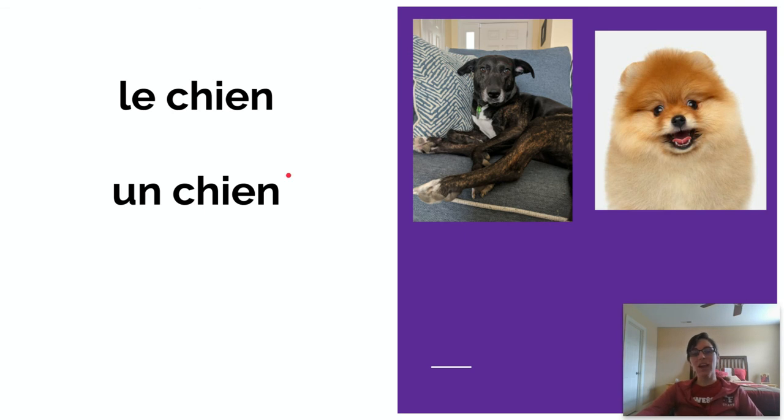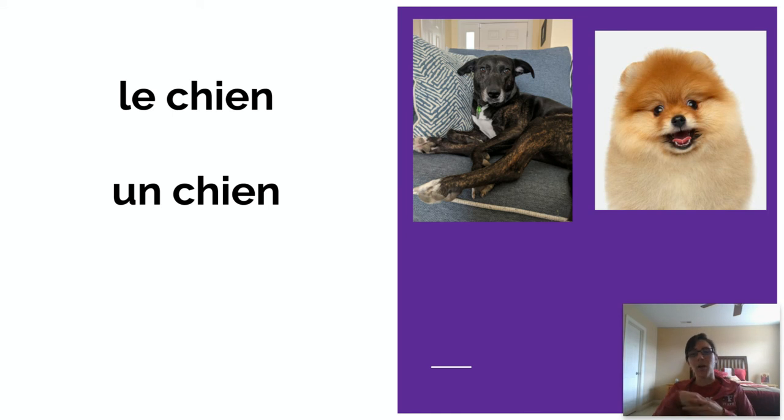And then we have un chien. If I say nourrir un chien, I'm telling him to feed any dog. So if he goes to the neighbor's house and feeds this little fluff monster, then he was right. He fed a dog. I wasn't specific about the dog that I needed him to feed.